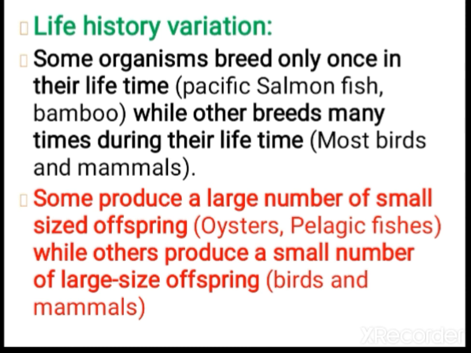Mammals and birds produce a small number of individuals, but they will be large-sized offspring. Like that, each and every organism shows variation and tries to maintain its own species in the particular habitat, trying to survive in the environment by showing the best of their adaptation.